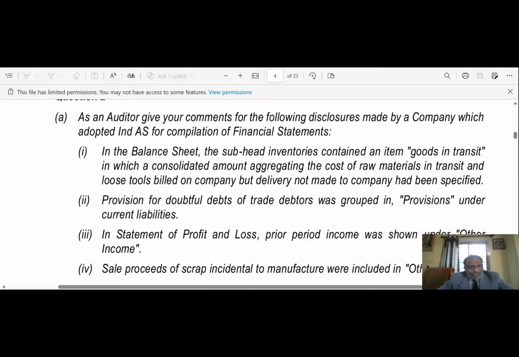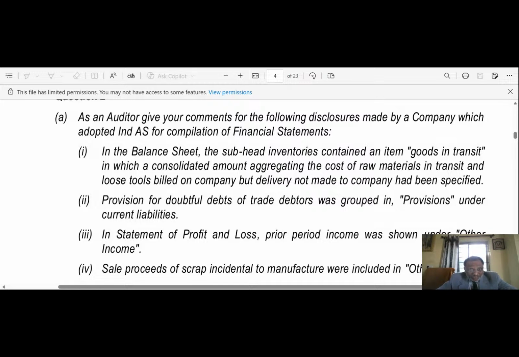Friends, now the next question: provision for doubtful debt of trade debtors was grouped in provisions under current liabilities. Is it correct? No, it is not correct.